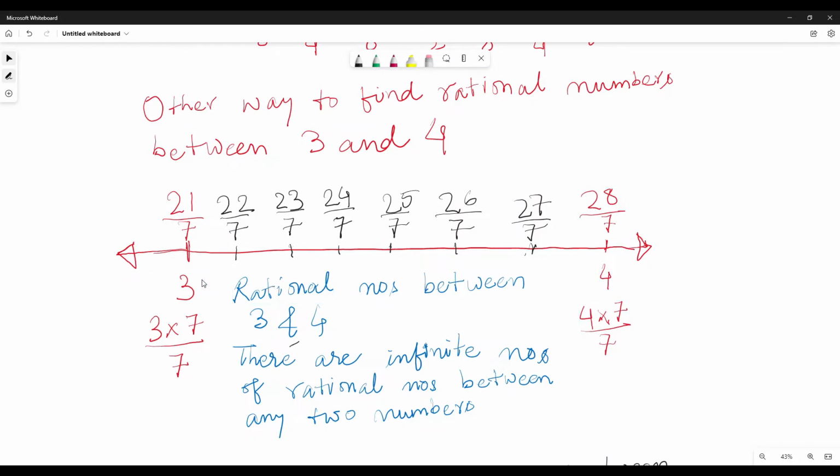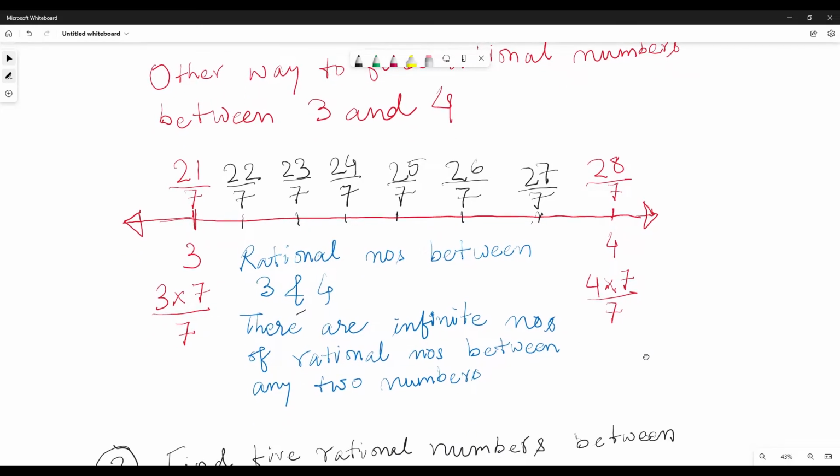So we have 3 is the same as 21 by 7 and 4 is the same as 28 by 7, like 7 threes are 21 and 7 fours are 28. So what are all the numbers which lie between 21 by 7 and 28 by 7? 22 by 7, 23 by 7, 24 by 7, 25 by 7, 26 by 7, 27 by 7. So these are the 6 numbers which lie between 3 and 4.